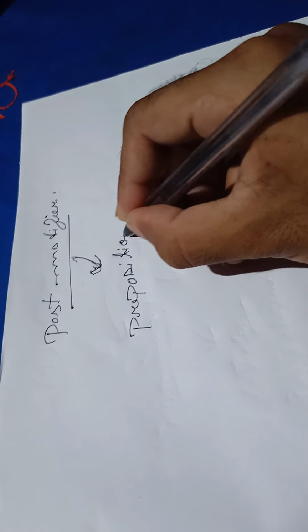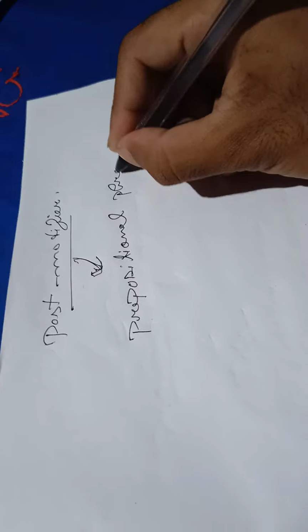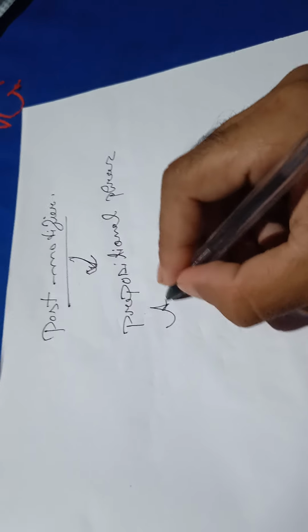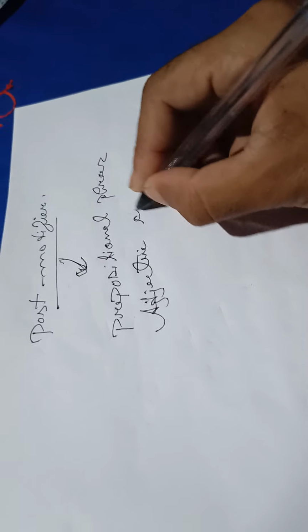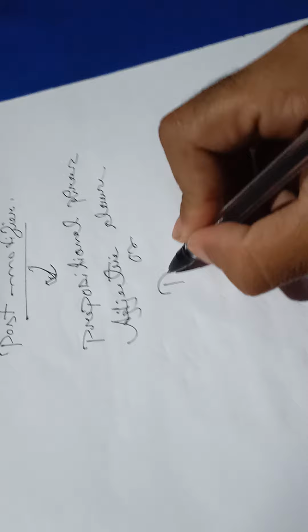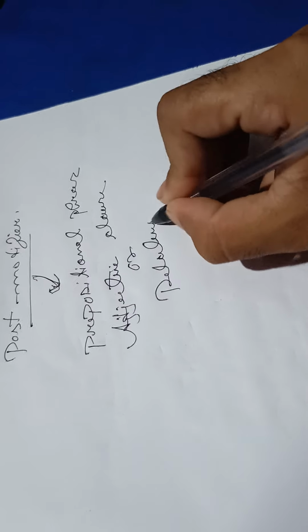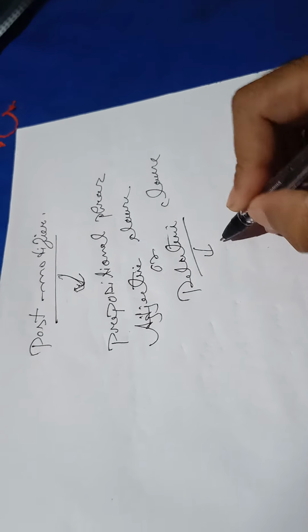I already told you before. It can be an adjective clause, or you can say a relative clause. Okay, what are the relative words?